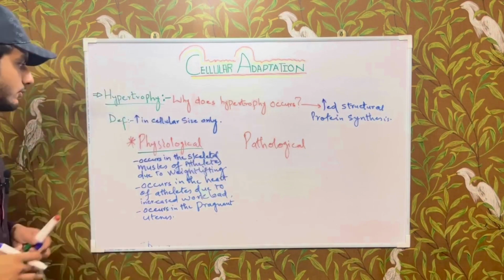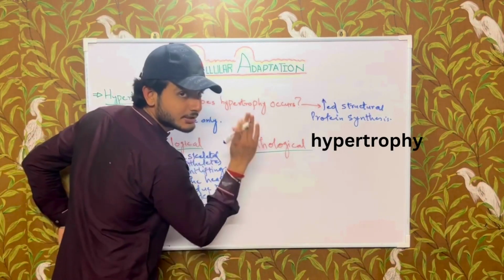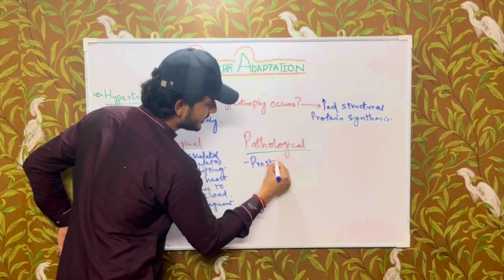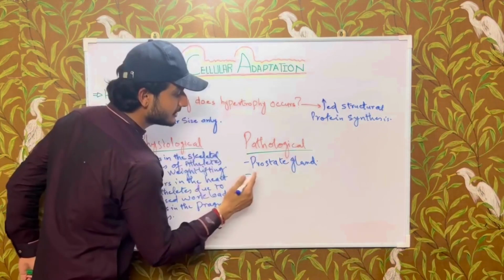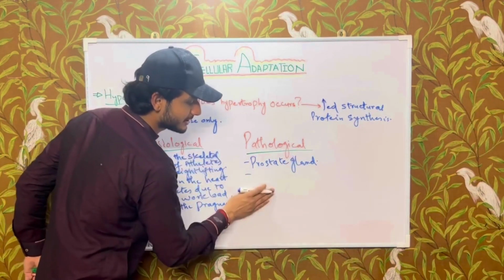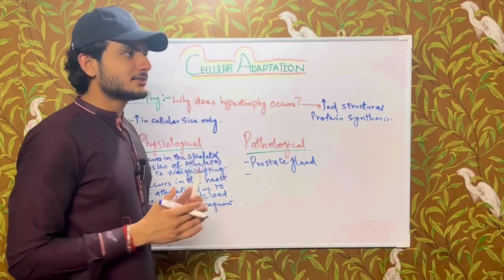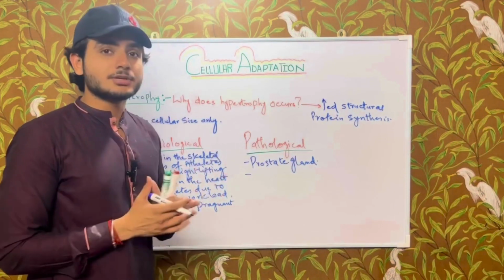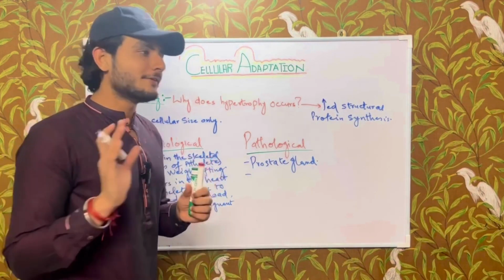Now let's discuss pathological hypertrophy. It occurs in the prostate gland. It also occurs in the heart, in the cardiac muscles, due to hypertension. When there is systemic hypertension, it increases the workload on the heart, which causes hypertrophy of the left ventricle.